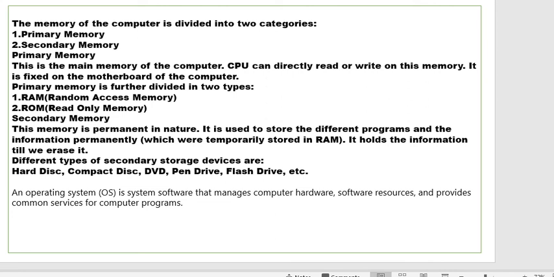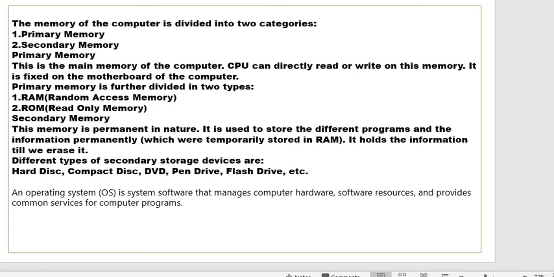The primary memory is again divided into two forms: RAM and ROM. RAM is random access memory, ROM is read only memory. In read only memory you can't change anything; in random access memory you can. Secondary memory is permanent in nature. It is also temporarily stored in RAM, where you can't change anything in the system information.